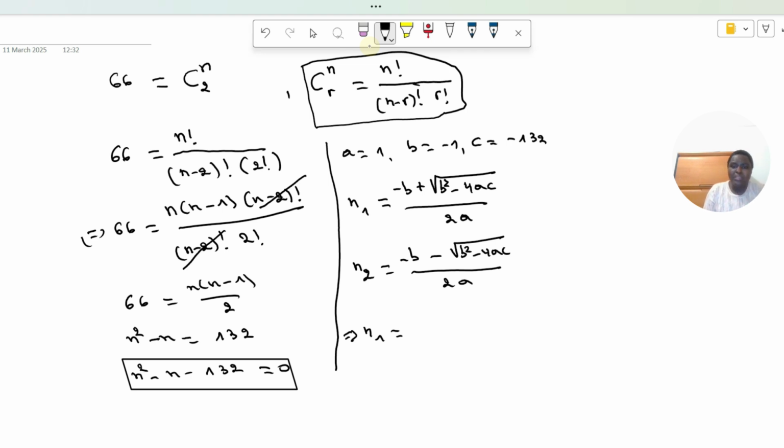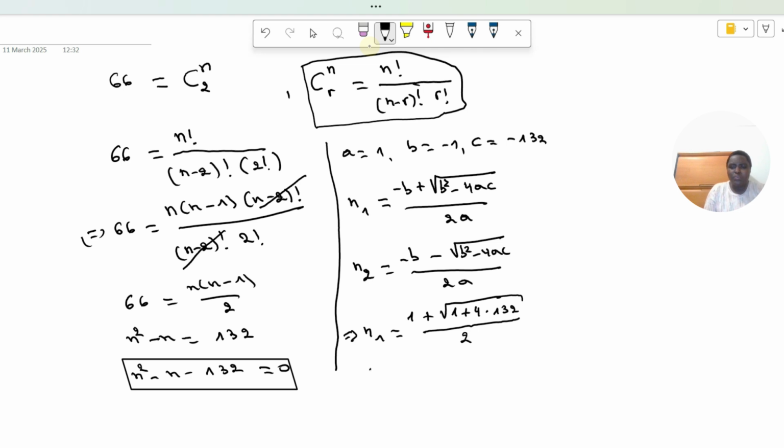So n1 will be equal to minus b. b is equal to minus 1, so minus b is equal to 1, plus square root of b squared. b squared is minus 1 squared, this is 1, and minus 4 times 1 times minus 132, then plus 4 times 132, and over 2a. a is equal to 1, so over 2.